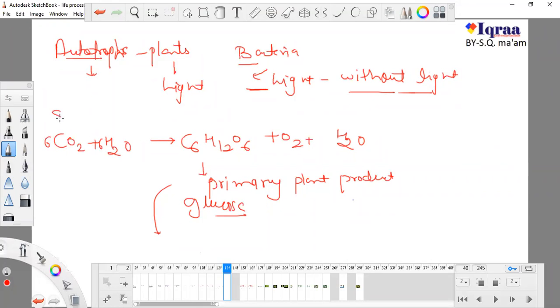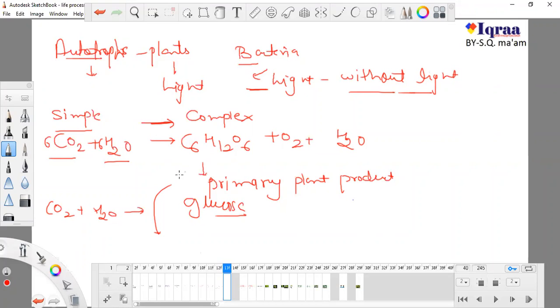So these are some simple compounds. CO2 and H2O are simple things, and these simple things are converting into a complex one, because you know that glucose is comparatively more complex than carbon dioxide and water. Carbon dioxide only has CO2, and water is a very simple thing, and glucose is a complex thing when we compare it to carbon dioxide and water. So plant goes from simple to complex.